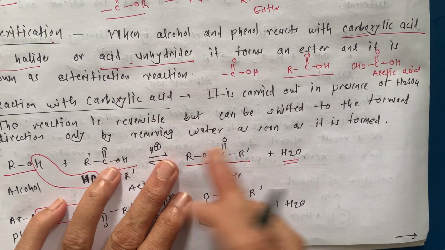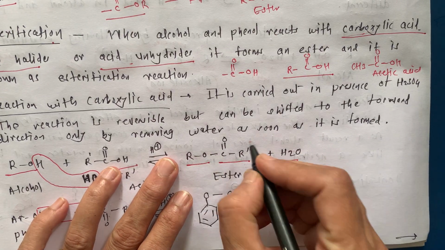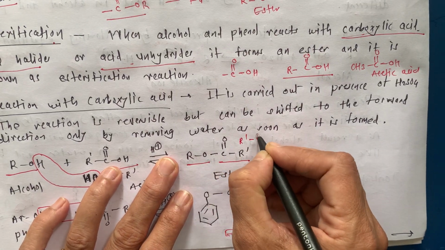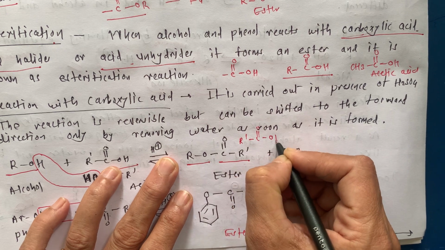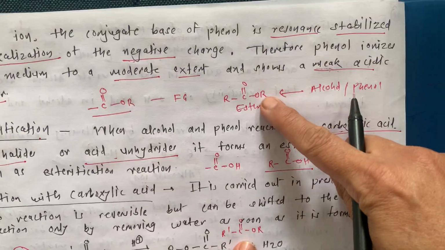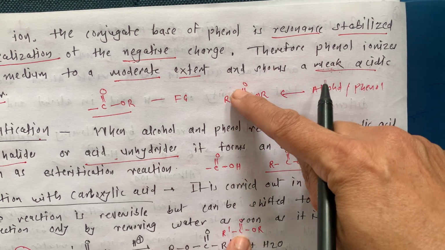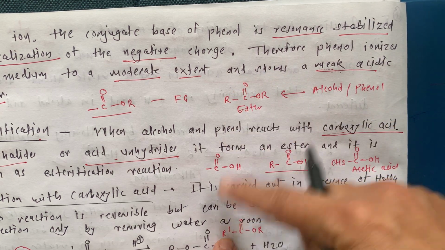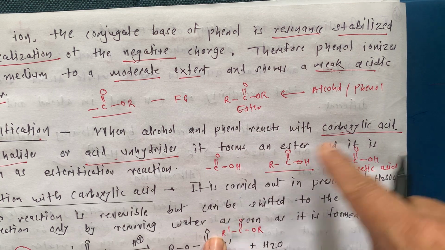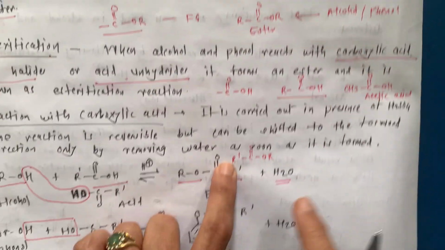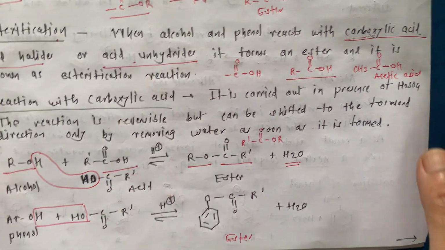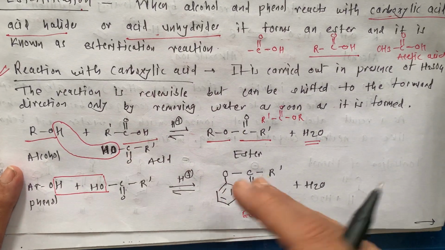You may write like this also. Okay, so you can write like this also, R dash C double bond O OR. Is it the same? R may be equal to R dash, or R may not be equal to R dash. Okay, here both are the same. Here they are different. For the understanding only we are writing like this.